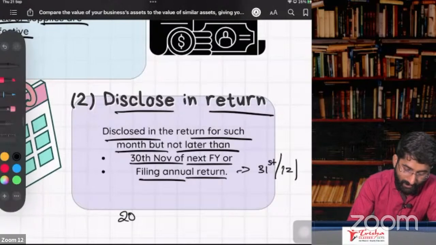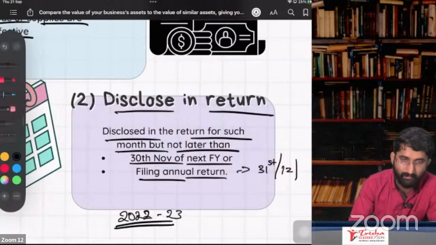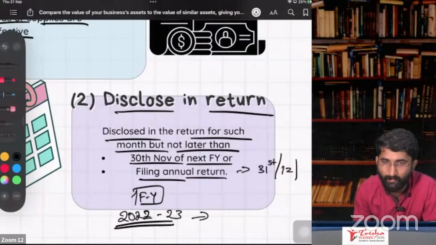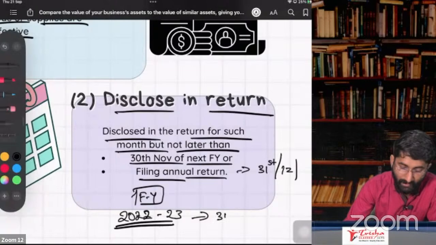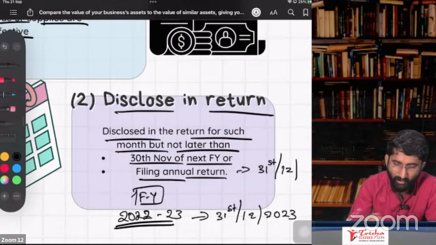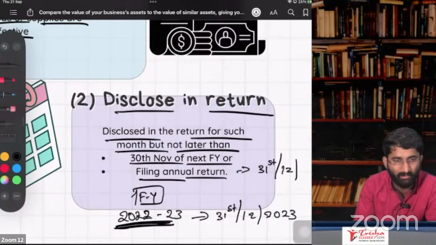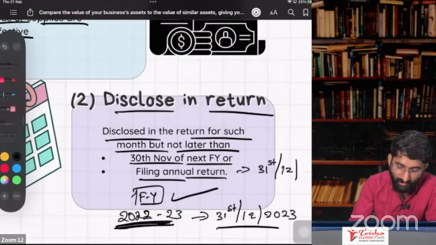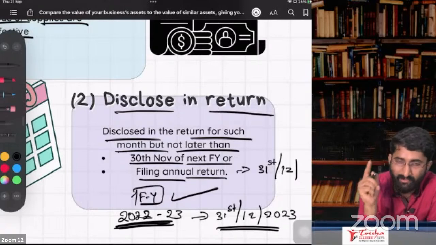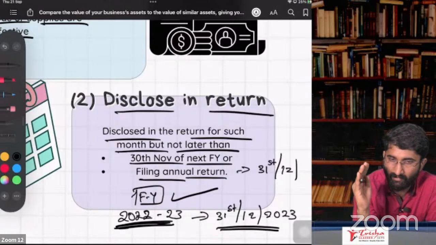Example, 2022-23. This year, which has just completed, that was the financial year. For this financial year, you have to give one summary note for the whole year. That is the annual return. You have to file it by 31st of December 2023. Obviously, you have to file it in 2023 because before 2023 you have not finished this year, no. So that's why for this year the last date is 31st of December 2023.